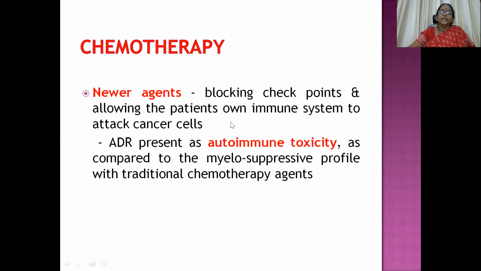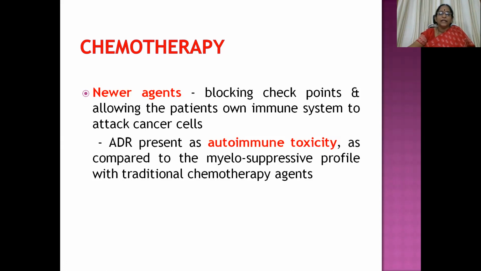But newer agents block checkpoints that we are going to discuss in the cell cycle. Just try to keep this point in your mind, and they allow the patient's own immune system to attack cancer cells. This is a novel therapy. But the ADR, adverse drug reactions, present as autoimmune toxicity as compared to the myelosuppressive profile with traditional chemotherapy agents. So if we use traditional chemotherapy agents, there is a higher risk of myelosuppression.